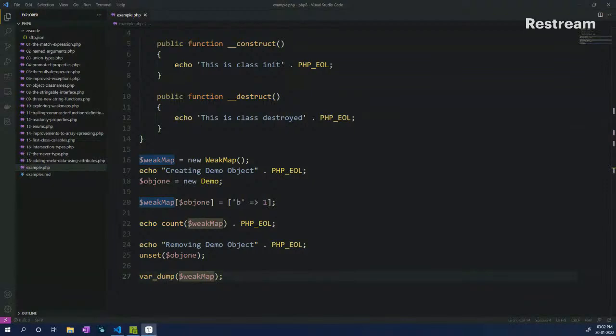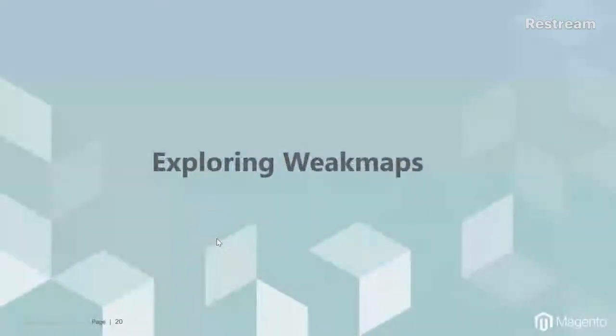There we go. Okay, so this would be the libraries that are trying to utilize object caching, wherein once the object has been initialized, it is assigned to the weak map, and using the weak map, the already initialized object is supplied around. And this will actually help reduce the memory usage whenever the object is no longer in use or unset. The weak map also gets rid of it automatically. So this is like much better garbage collection.